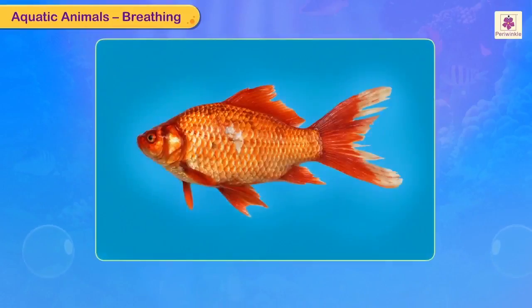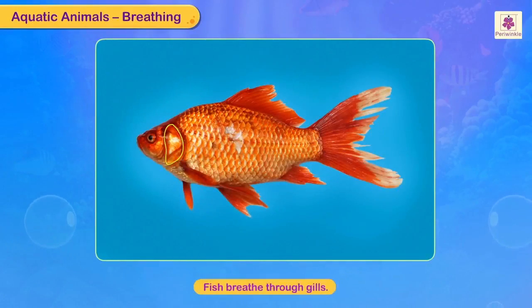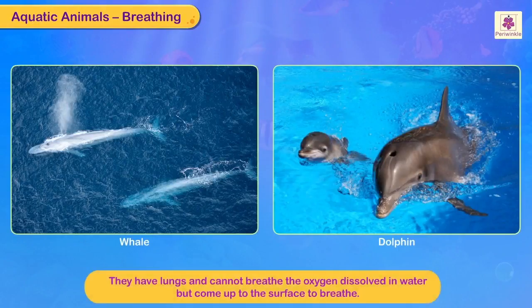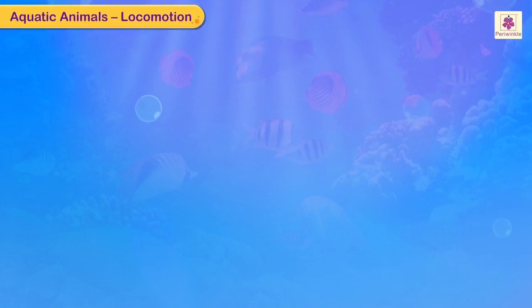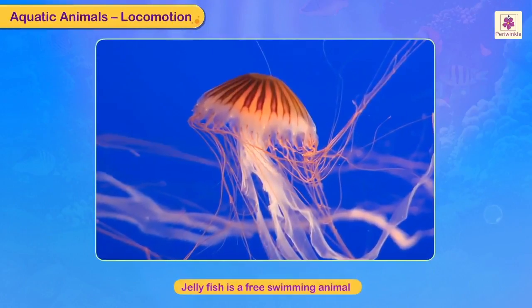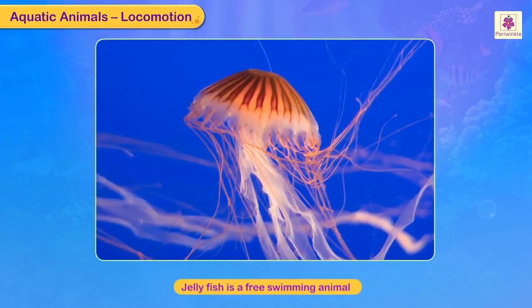Breathing. Fish breathe through gills. Aquatic animals like the whale and dolphin have lungs and cannot breathe the oxygen dissolved in water but come up to the surface to breathe. Locomotion. Free swimming. Jellyfish is a free swimming animal.